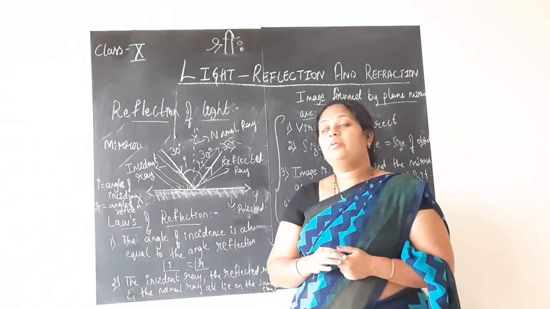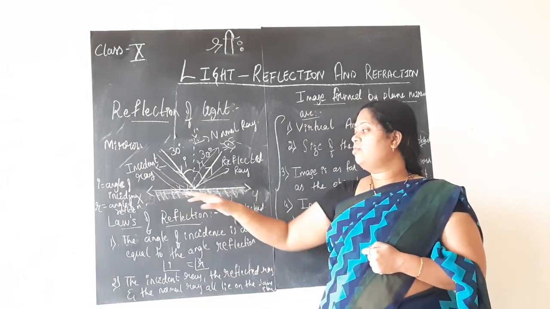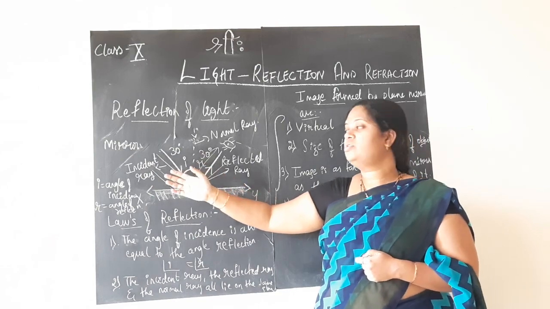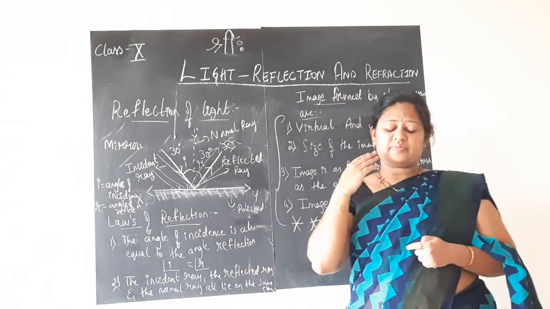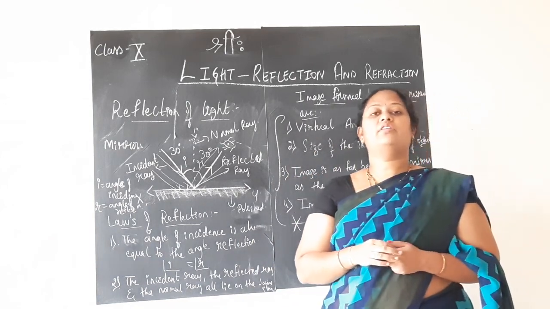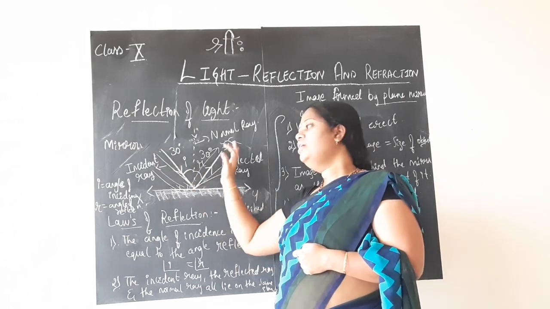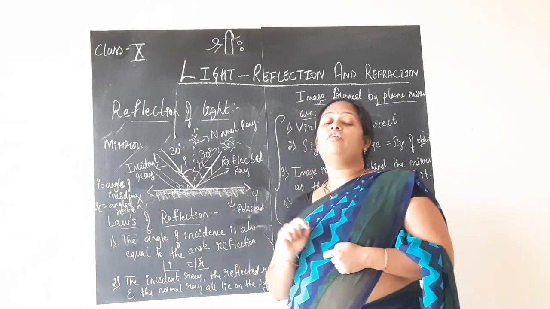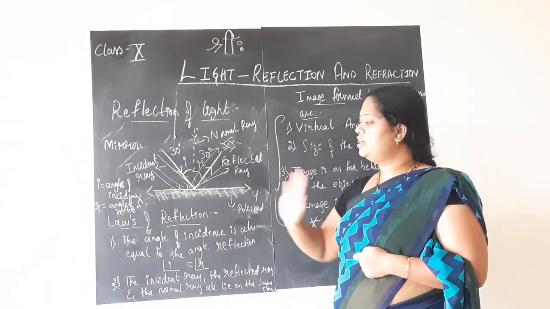How do you show it with the help of a figure? Draw the reflecting surface, a plane mirror you consider, polished on one side, the other part is available for the process of reflection. Draw the normal, which is the straight line, the ray of light falling straight on the mirror, making a 90 degree angle. Then the incident ray and reflected ray you will write, and the angle of incidence and angle of reflection you will mark. So this is about the process of reflection and its figure.